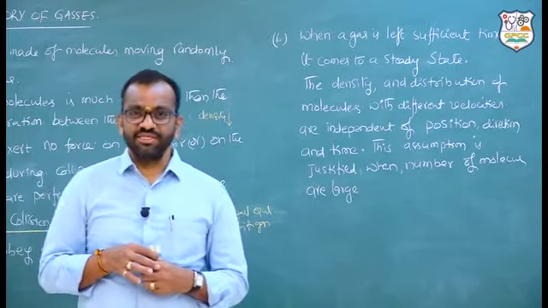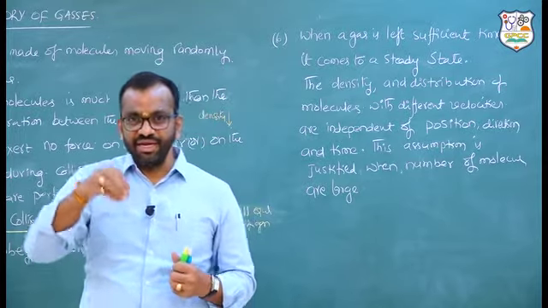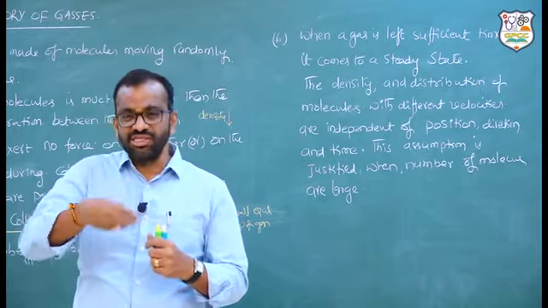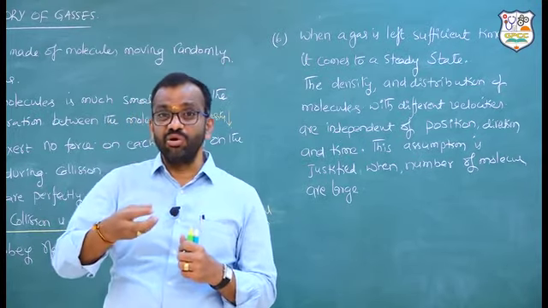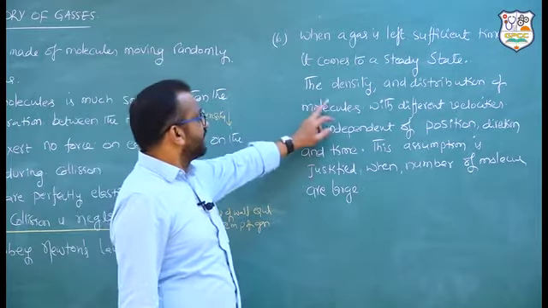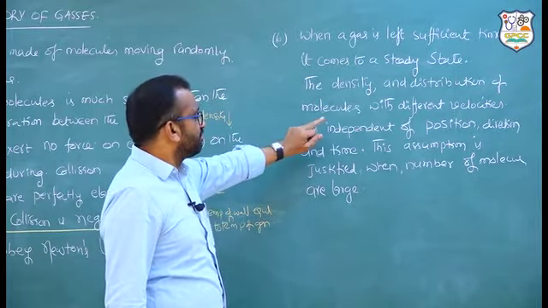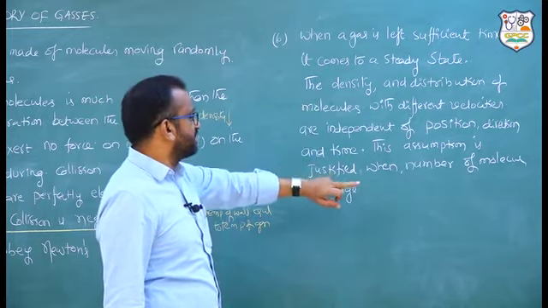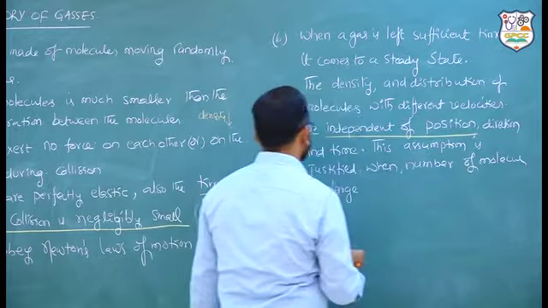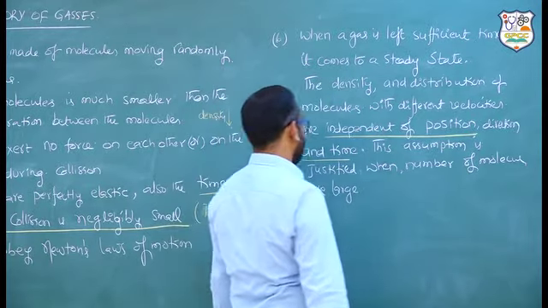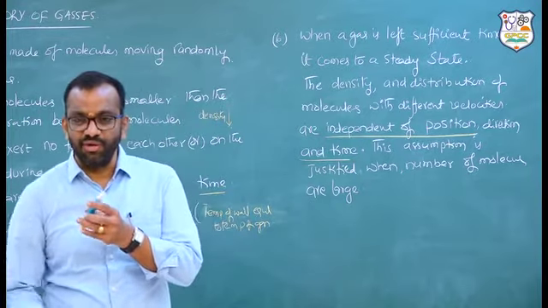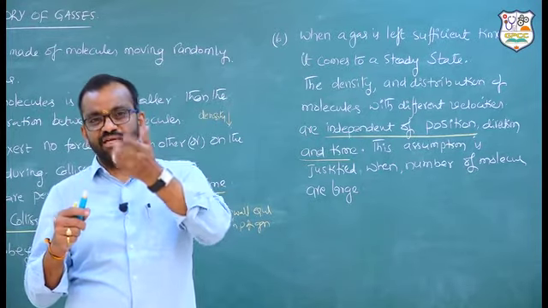And one more thing is, at any given instant of time, the distribution of the gas molecules, the velocity of the gas molecules, is not going to be a function of space and time. That is the meaning of this expression: the density distribution of molecules with different velocities is independent of position, direction and time. So what is the meaning of this? One molecule may be going in a direction and hits another molecule.